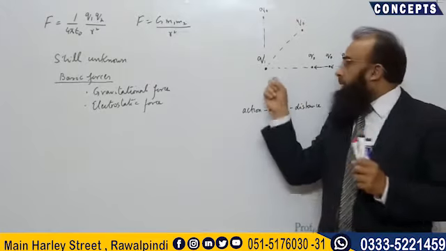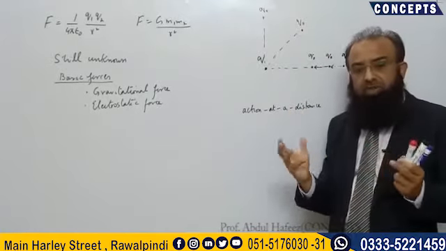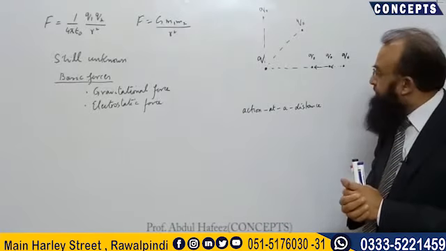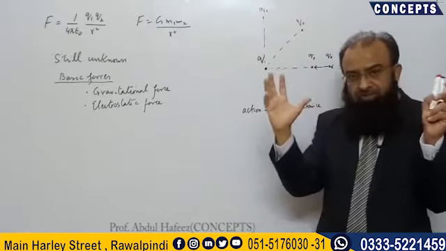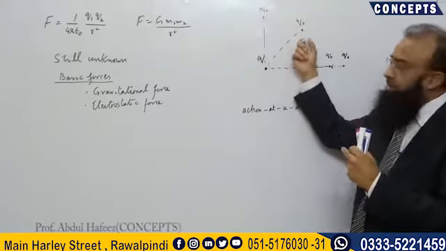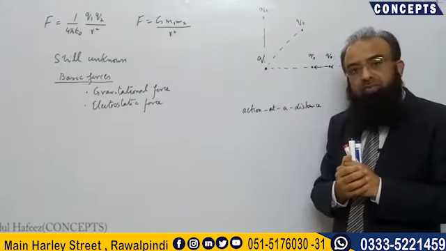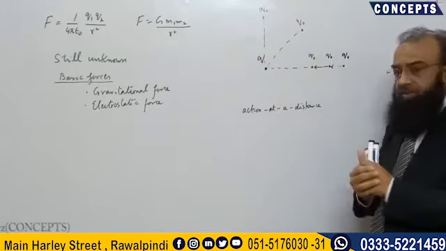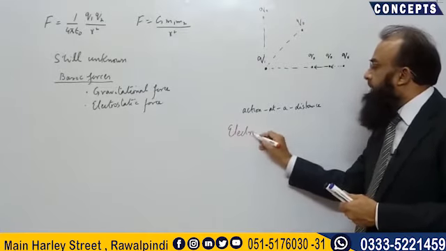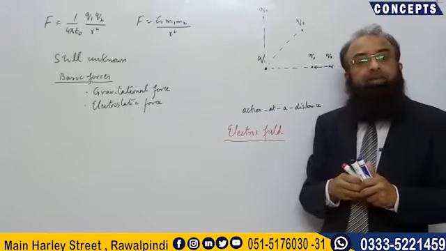So around this charge, if Q naught is at this much distance from this charge in 3 dimensions, then Q naught will experience the force. This region of space around this charge, in which the other charge Q naught is experiencing the electrostatic force due to this charge Q, is called electric field, a concept given by Michael Faraday.